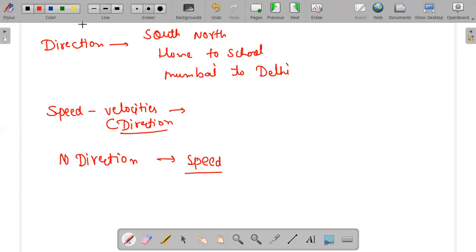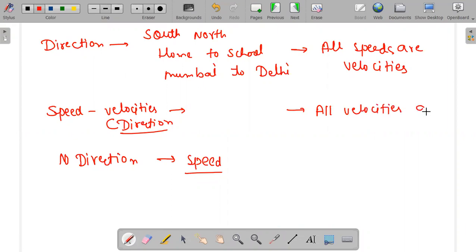There is a sentence that could be asked in your examination, two types of sentences. All speeds are velocities, and the second line is all velocities are speeds. This one is not correct, because speed cannot be velocity, but velocity can be speed. Remember, this is not correct.